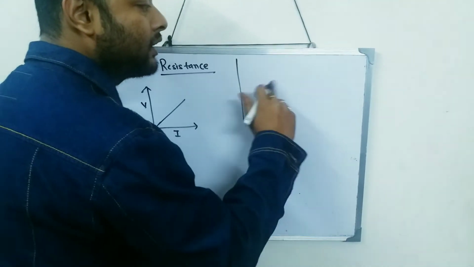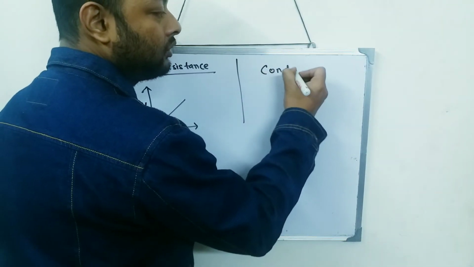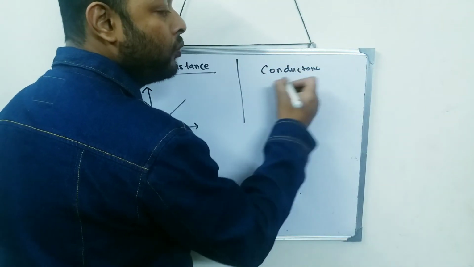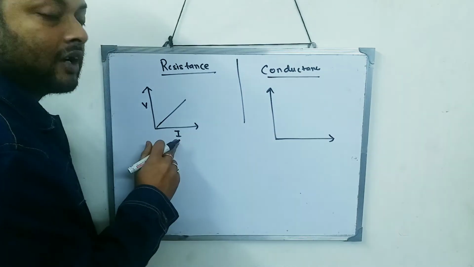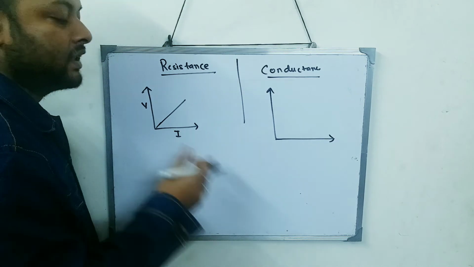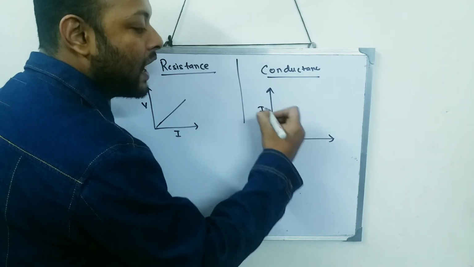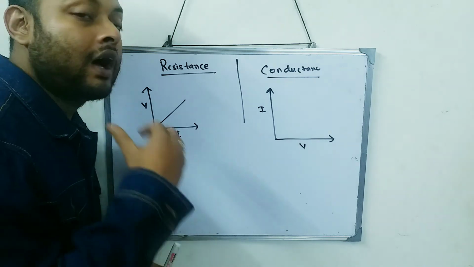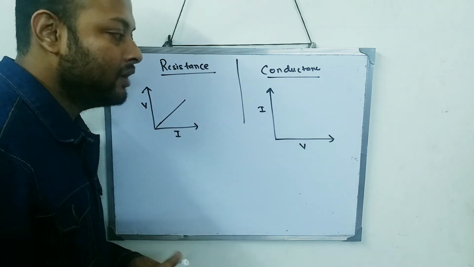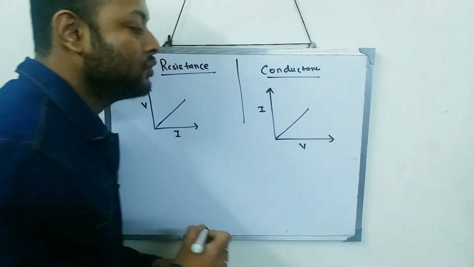But for conductance, we will draw a graph that is not a VI graph, but we will just interchange it. So that becomes an IV graph. So for conductance, we will draw an IV graph. This difference you should know.